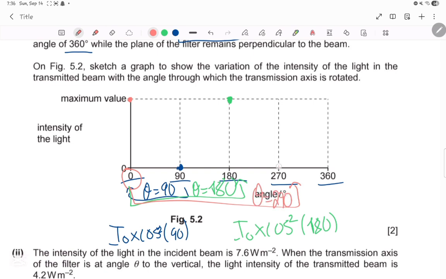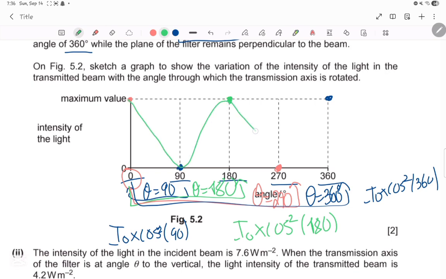If you put it on the calculator, you're going to get that the answer is 0. And now finally, what is theta here? Theta here is 360 degrees. So if you do I initial times cosine squared 360, you will get a final answer, which is the maximum value, or I initial.